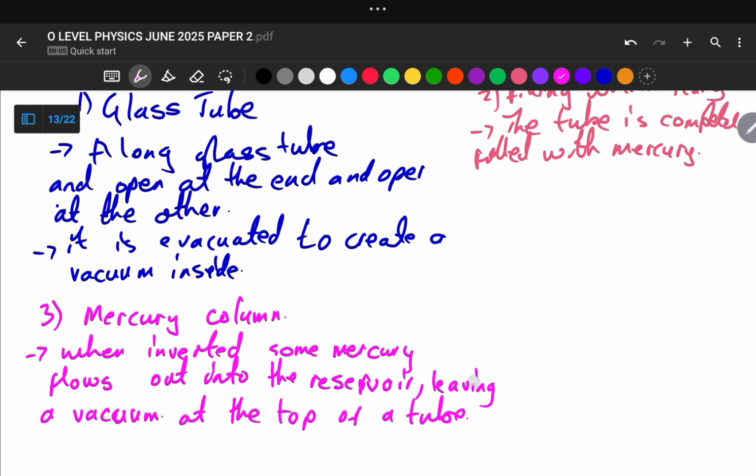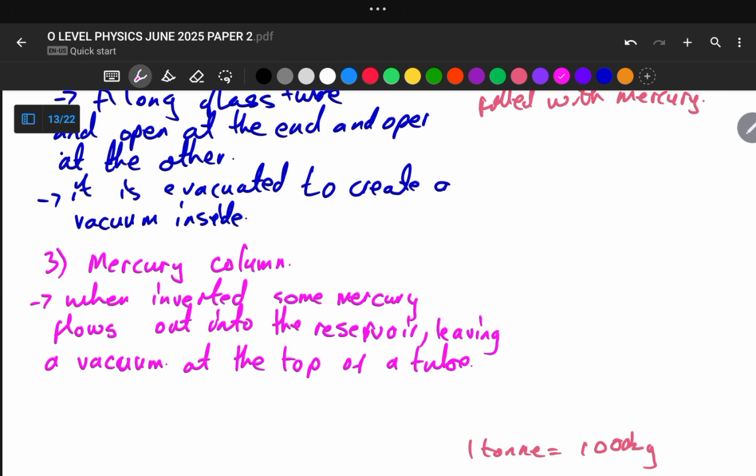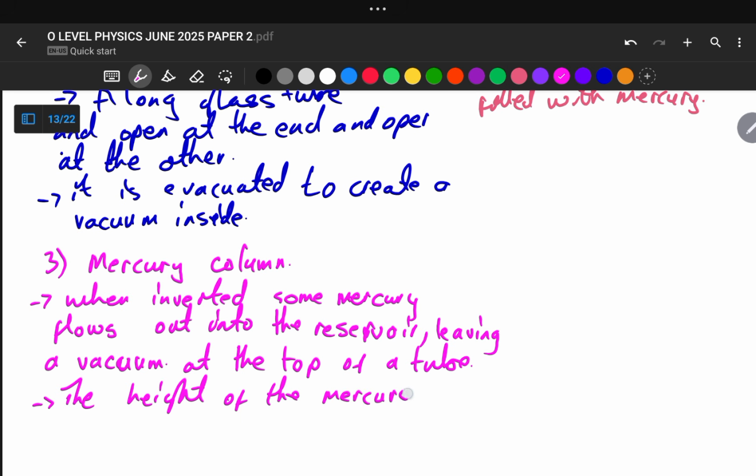There is another second point you can say here. You can also say that the height of the mercury column remains balanced by the atmospheric pressure.